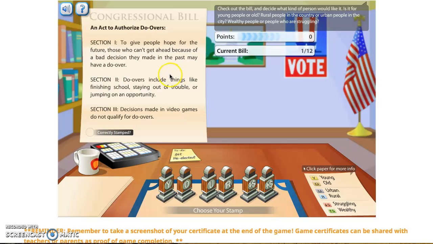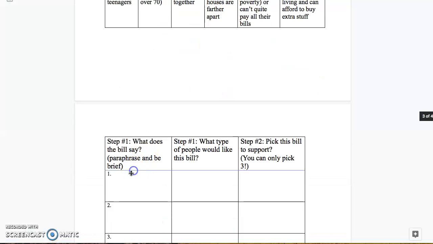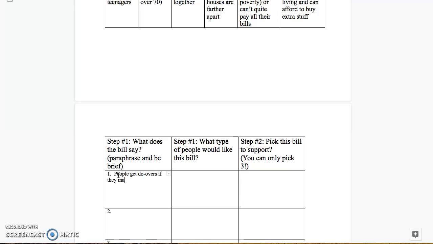Okay, so let's see. Congressional bill, an act to authorize do-overs. To give people hope for the future, those who can't get ahead because of a bad decision they made in the past may have a do-over. Do-overs include things like finishing school, staying out of trouble, or jumping on an opportunity. Decisions made in video games do not qualify for a do-over. That's important. Okay, so then I'm going to go to my worksheet. And so what is it that people get? People get do-overs if they make mistakes.